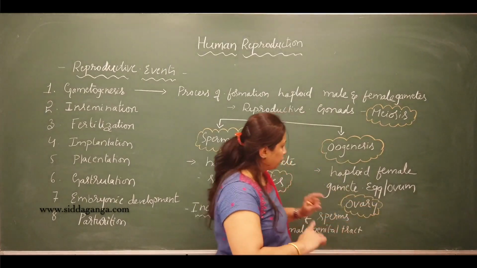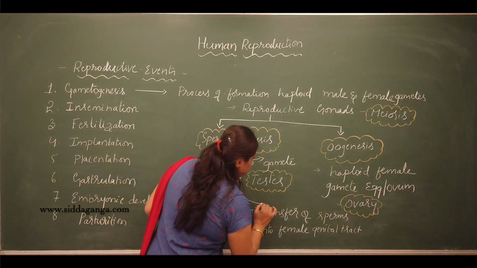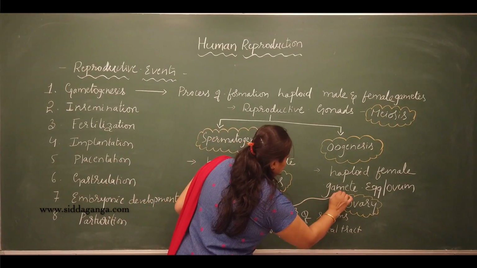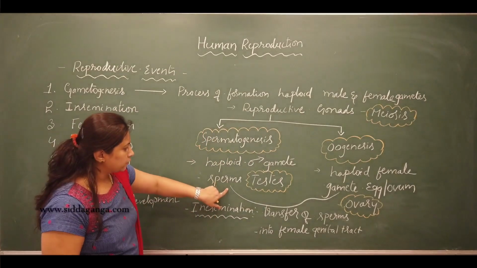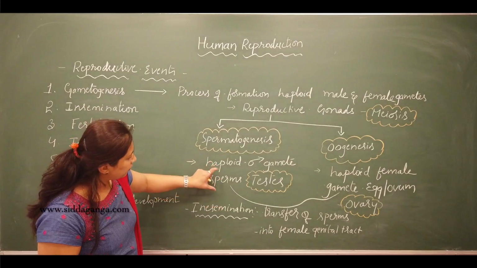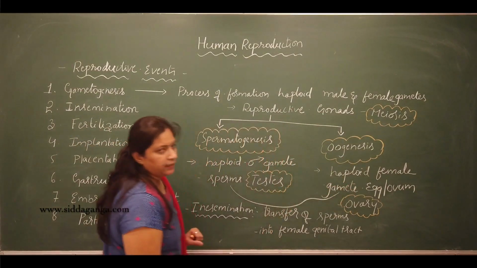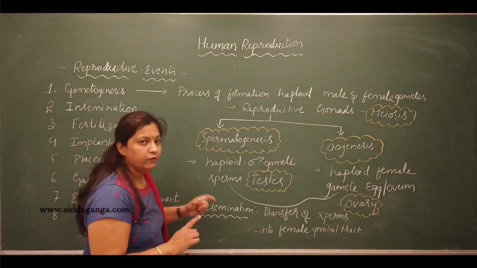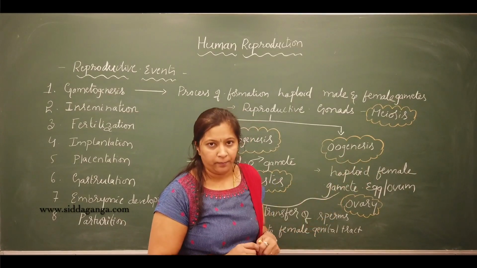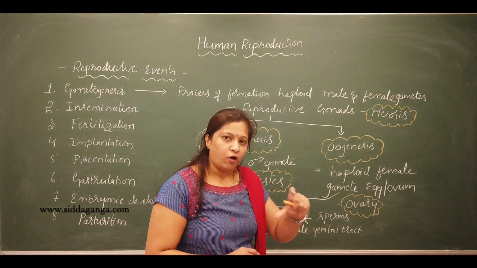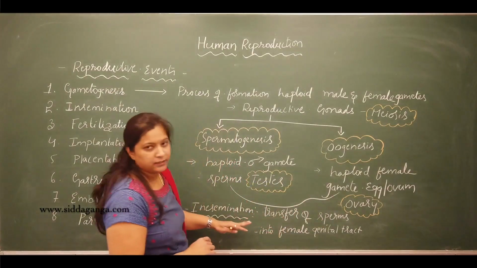For fertilization to occur, the sperms have to reach the egg, so they need to be transported from the site of production to the site of fertilization. The male individual deposits the sperms into the female vagina at the time of coitus by his penis. That is insemination.